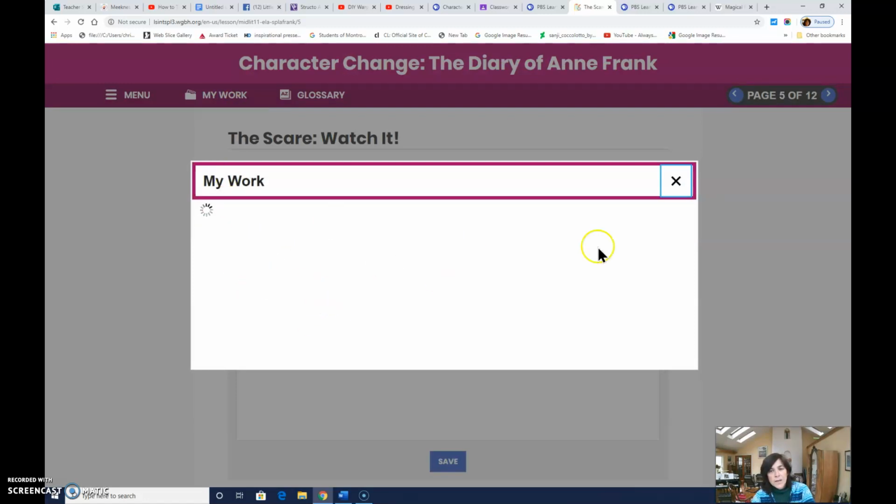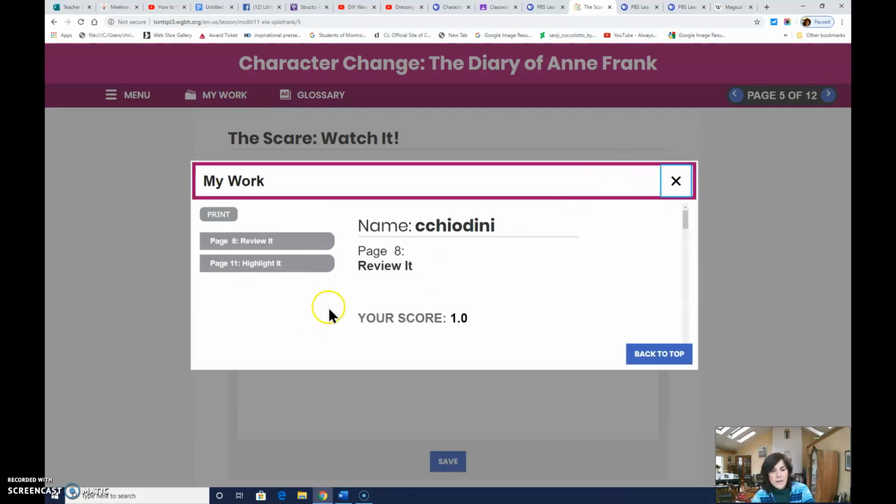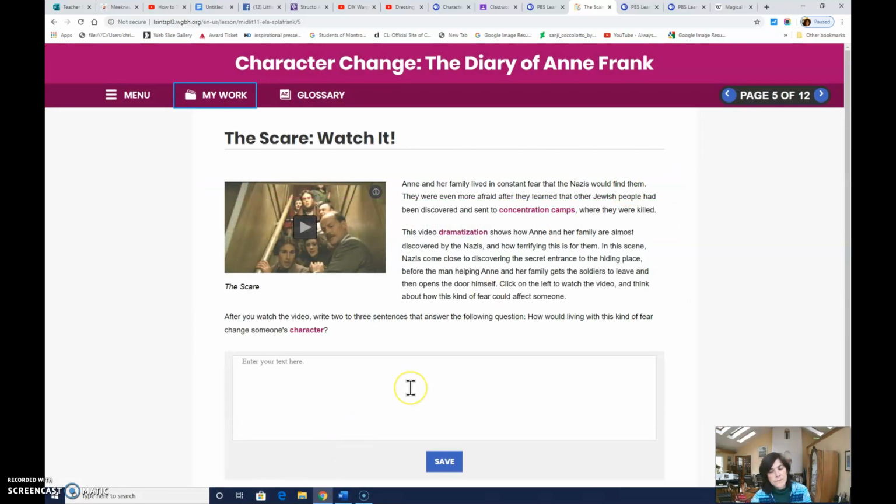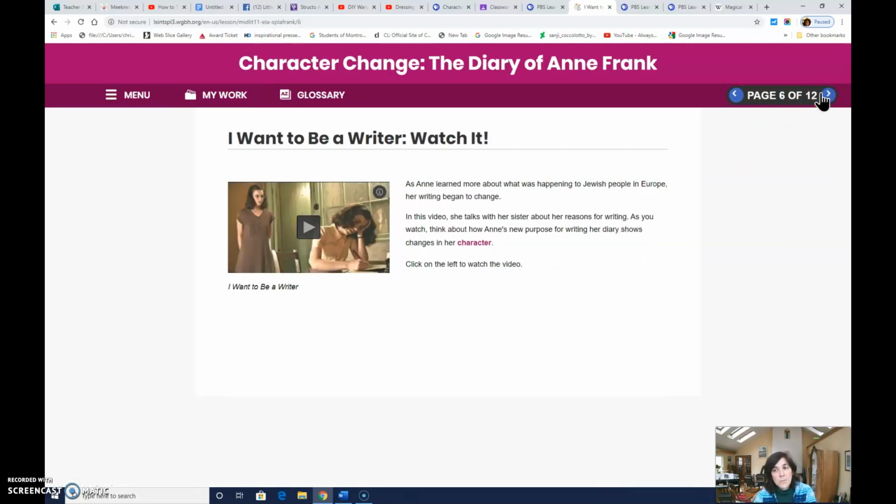It will save your work and show it to you there, and I believe you'll have the opportunity to change it. I don't know that you can change your text box. Maybe you can. However, it's just to let you know where your work is being saved. Once you've saved it, then you can exit out, or if you'd like to continue to look through the rest of the work, you may. I'm not going to ask you to have that completed by Tuesday, but you can go ahead and look at it.